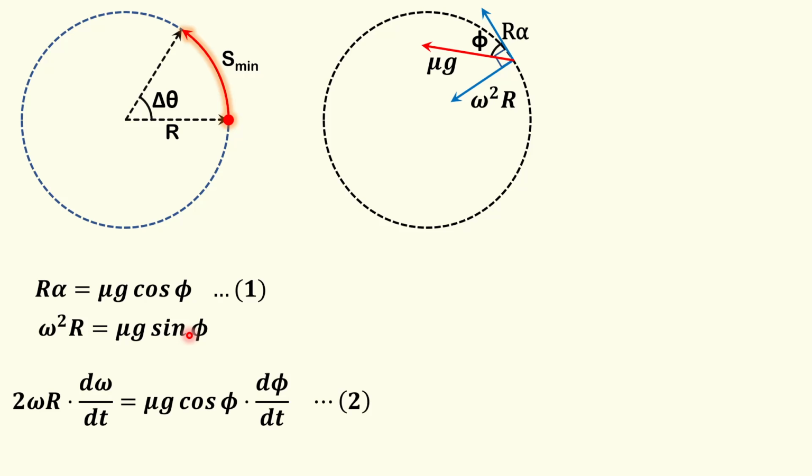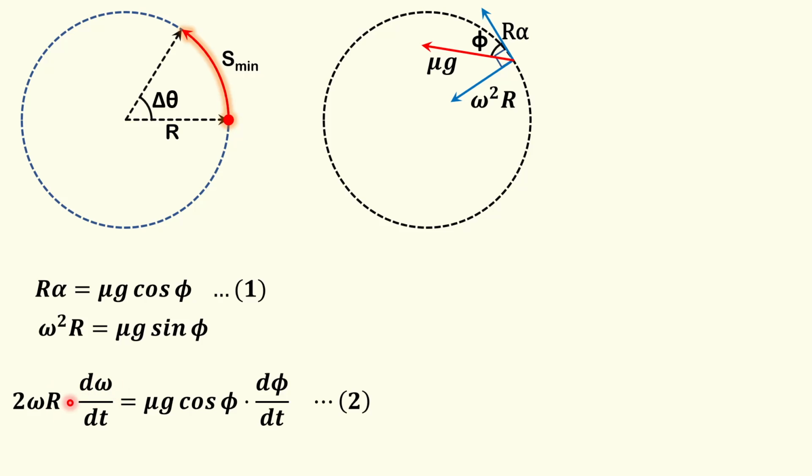Looking at this moment, let the angle phi be between the net acceleration mu g and the tangential acceleration r alpha. We can write r alpha equal to mu g cos phi, and omega square r, that is centripetal, equal to mu g sin phi. What we can do next is differentiate this second term with respect to time. After that we'll get this equation. Just by looking at these numbers 1 and 2, you must have gotten some idea that we'll be using these two equations to solve the problem further.